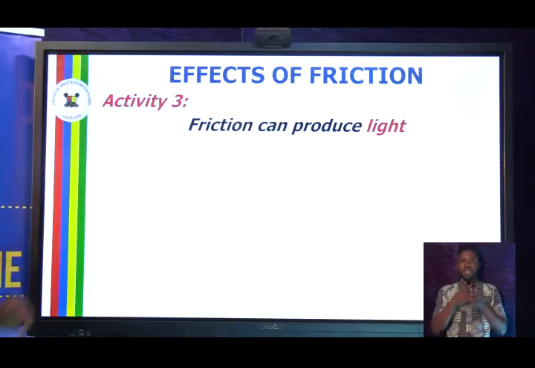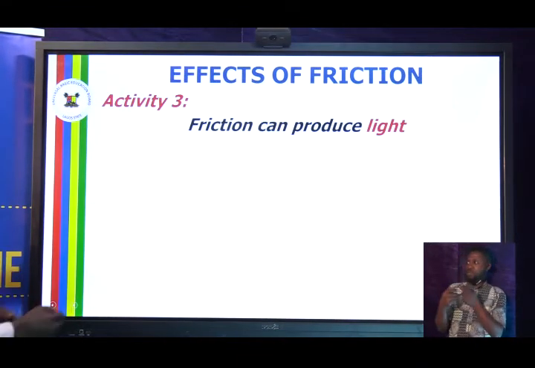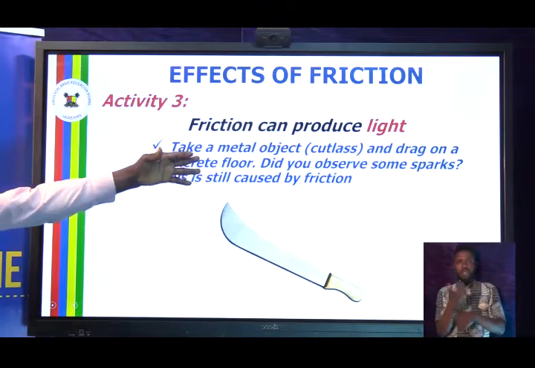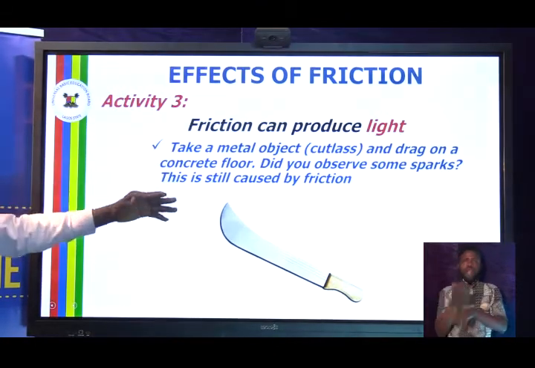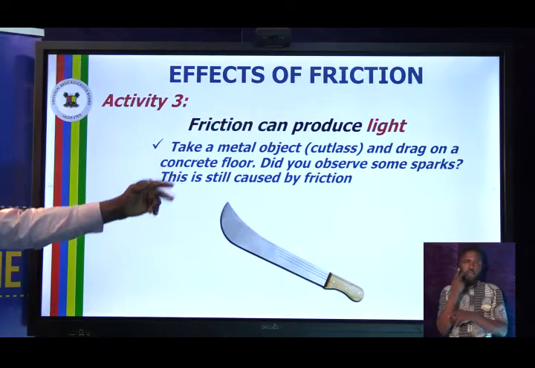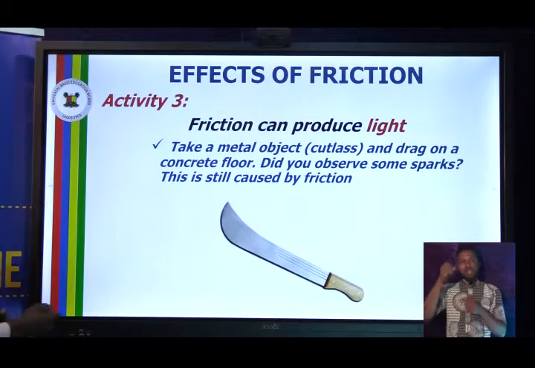Let's look at the third one. That's activity 3. Friction can produce light. We have also talked about that. You take a metal object, let's say a cutlass, and drag it on a concrete floor, you will observe some sparks. That's another effect of friction.